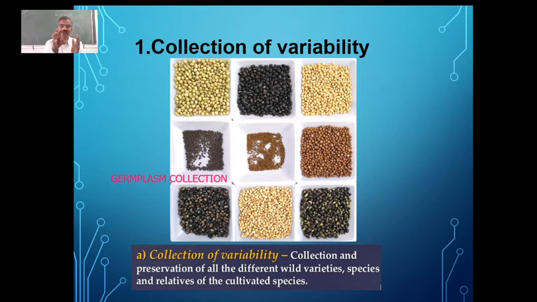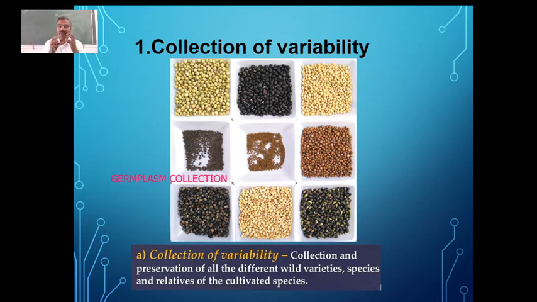Documentation is one of the major things required, because even though the crop yield may be less for a particular variety, it may be very rich in, let me say, iron or mineral content. There may be a variety which gives very little yield, but is very rich in some nutrient, like beta carotene.